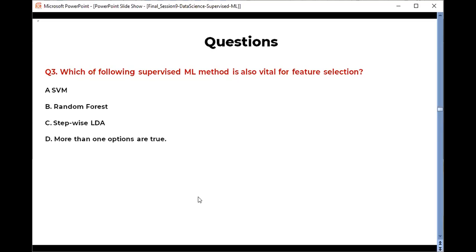Which of the following machine learning algorithms is important for feature selection or can also be employed for feature selection? Yes, you're right, random forest, but another algorithm that can also be employed is stepwise LDA. So option D is true.